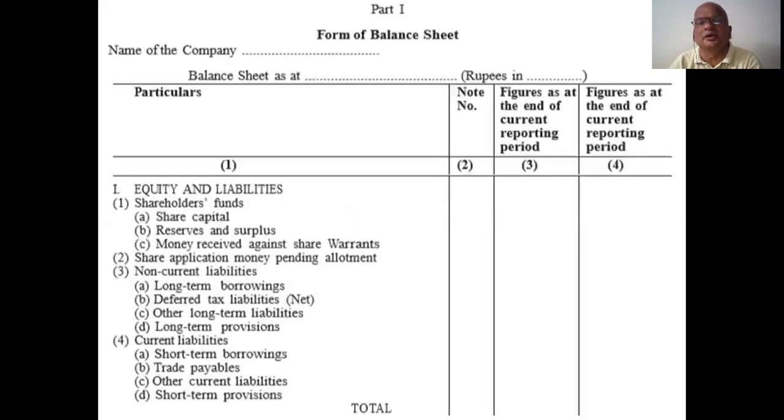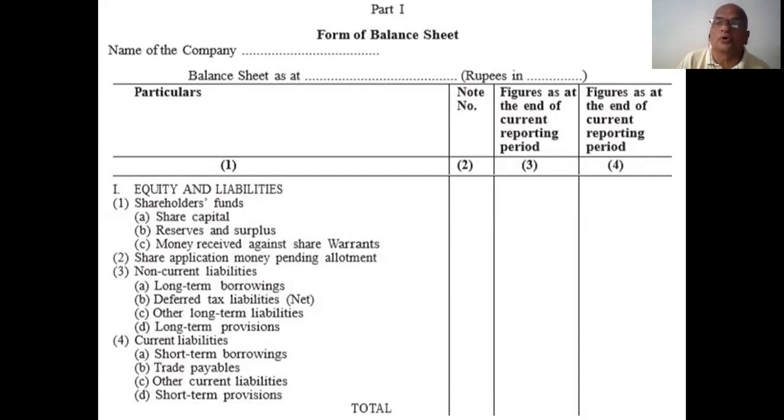All these things are prepared and submitted to the company registrar. Then he accepts and gives permission to run the company. After that, we collect capital from the public, that is called issue of shares, or collect in the form of debentures, issue of debentures, etc. After all these things, we are going to prepare final accounts at the end of the year.